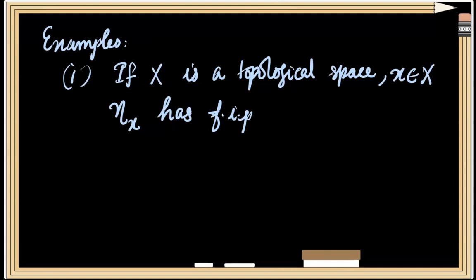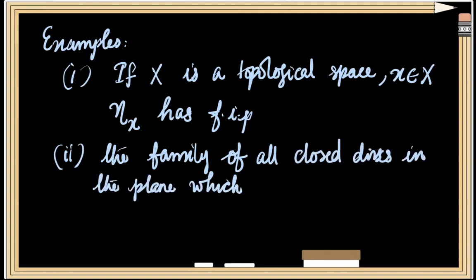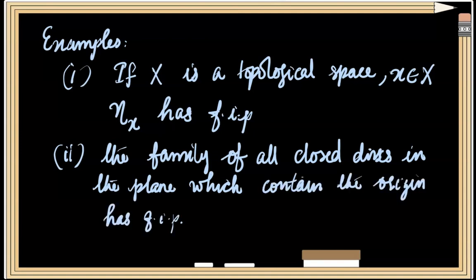So Nx has FIP. Now the family of all closed disks in the plane which contain the origin will have FIP, since any finite intersection of members of this family will contain the origin.